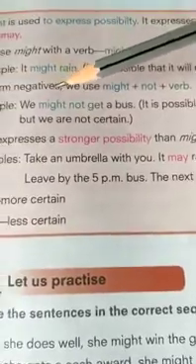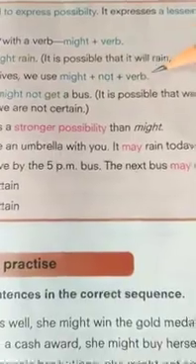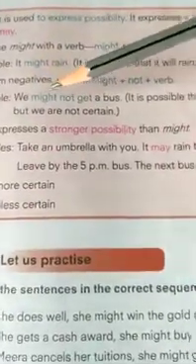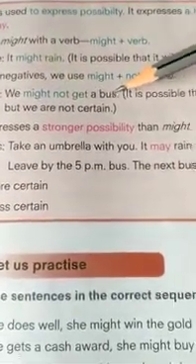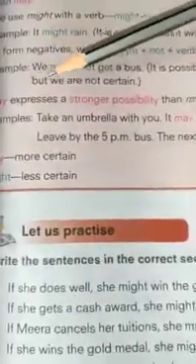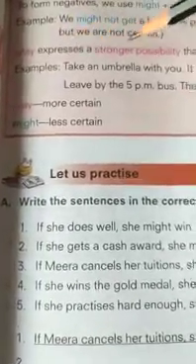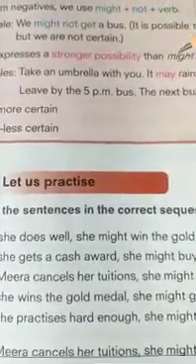To form negatives, we use might plus not plus verb. We might not get a bus. It is possible that we will not get a bus, but we are not certain. May expresses a stronger possibility than might.